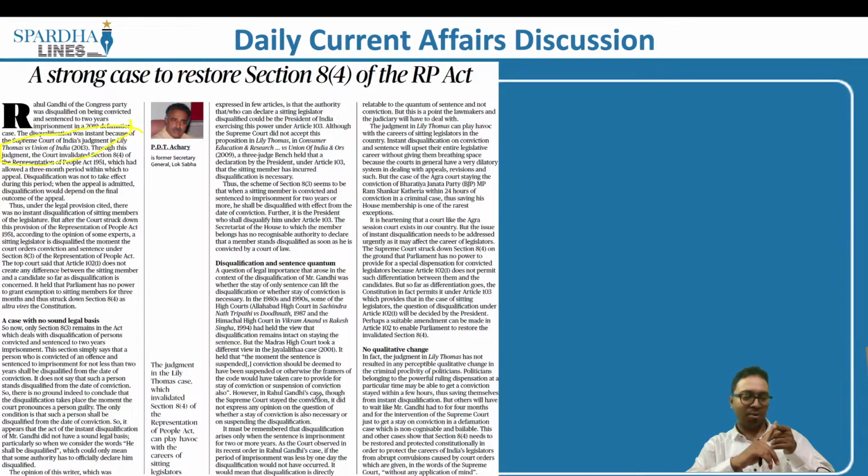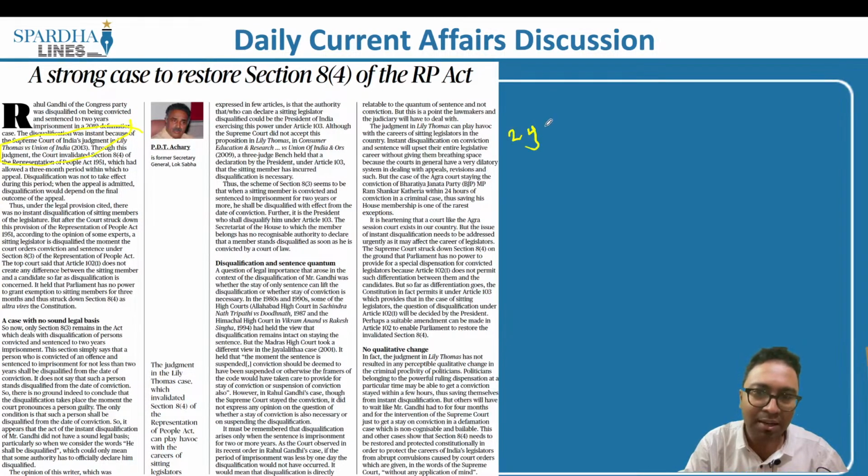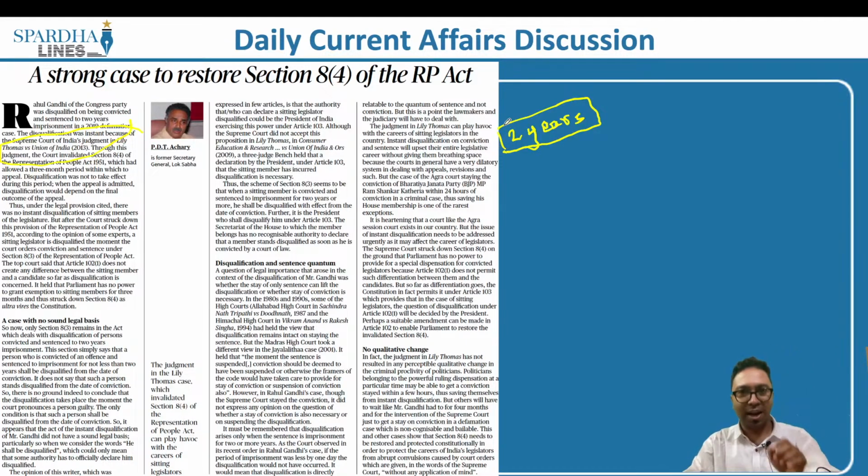He might have committed a rape. So what would happen? He would be imposed with a penalty. So he would also be convicted, that the charges are proved and it is so and so person who's convicted for a particular crime. So when he is convicted, if the conviction is for more than 2 years, then such a person will immediately be disqualified as per the Representation of the People Act of 1951.